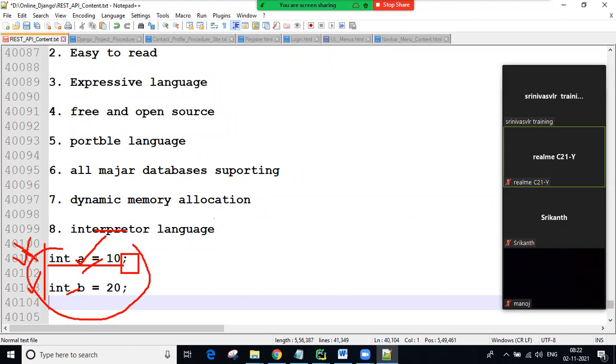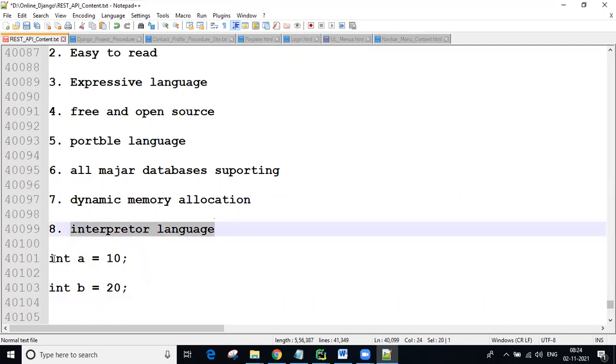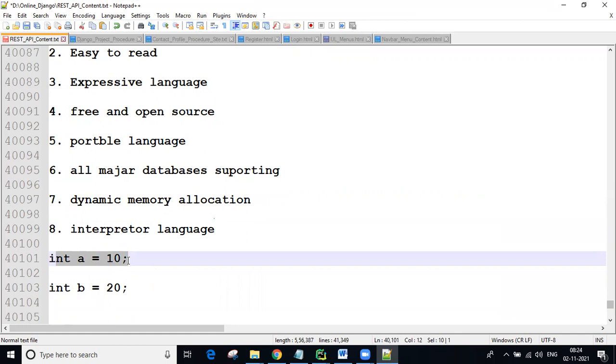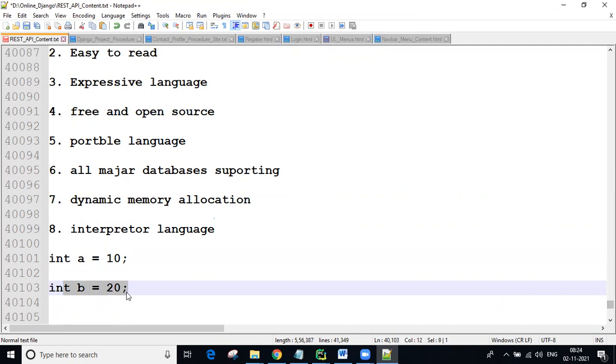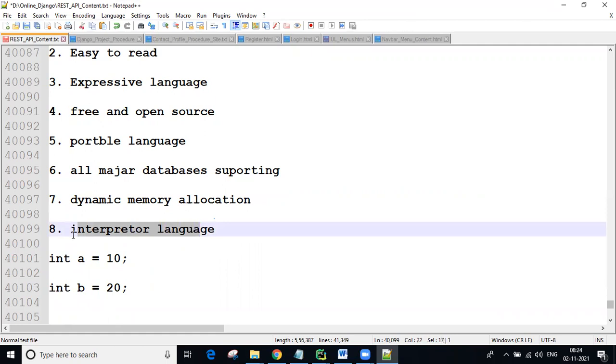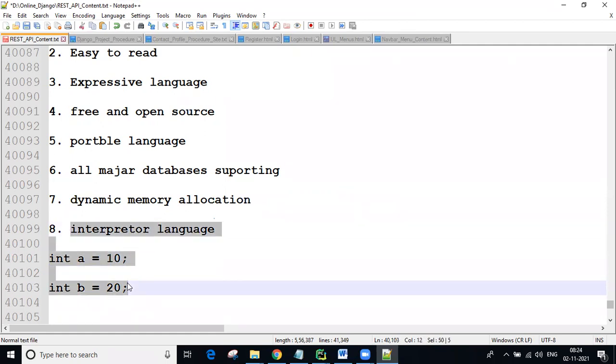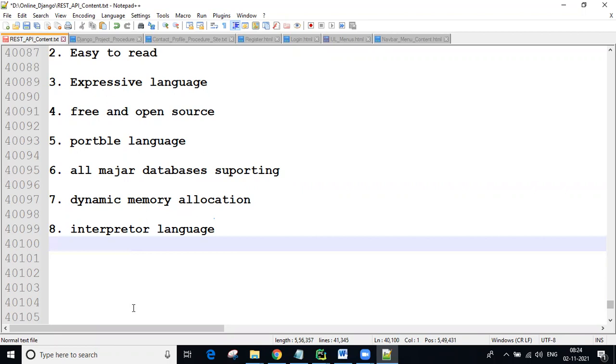And in some languages, all lines are checked first, and then the mistakes are returned as errors; those languages we call compiler languages. Okay? So Python is an interpreter language because it checks every line, and if it is correct, immediately executes that line, then only the next line is executed. That is the point here. We will discuss this more clearly later, guys. We are the Python learners. So remember that point, portable and interpreter language related.